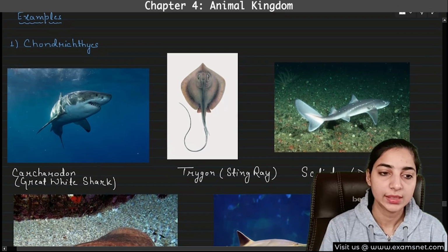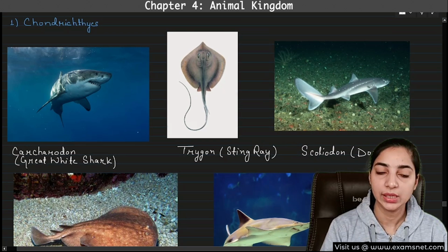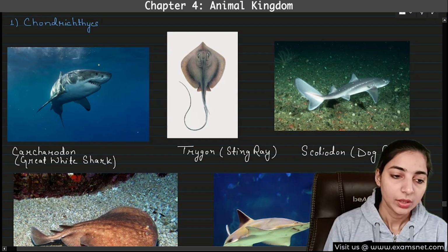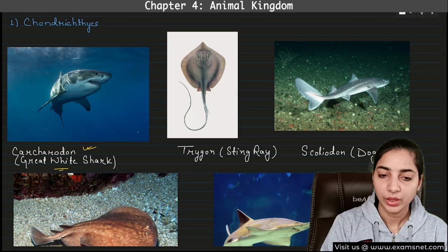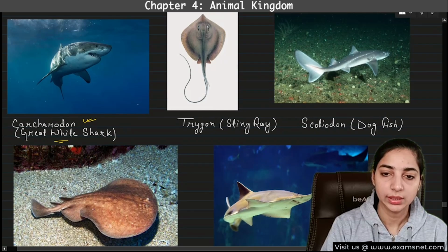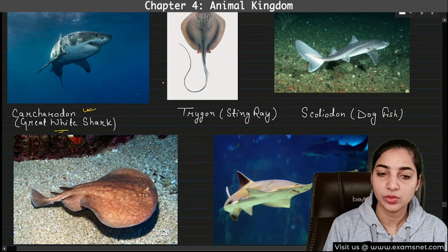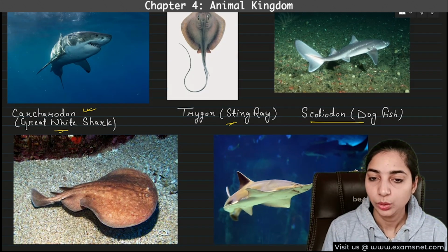First, you can see the example of the Chondrichthyes. We have seen that the Chondrichthyes are predaceous in nature, therefore they have such adaptations. Okay, so first one is Carcharodon, that is great white shark. You just have a look at the picture. We don't have to discuss in detail. Carcharodon, that is great white shark. Then second one is Trigon, that is stingray, and the third one is Polyodon, that is dogfish.